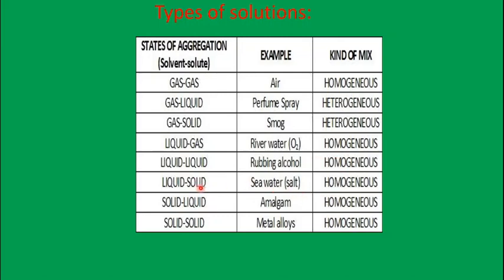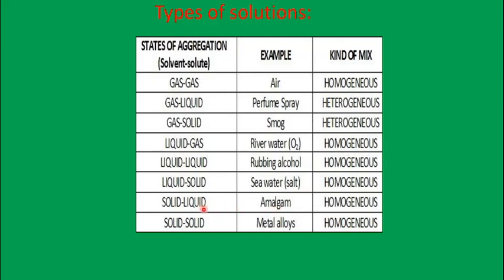Next example, solid in liquid, is seawater. What is the solid dissolved in it? It is salt. Different salts are dissolved in it. So it is also a homogeneous mixture. You can't see two distinct layers of salt and water.